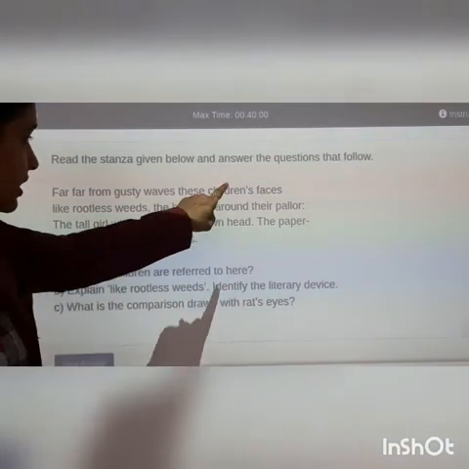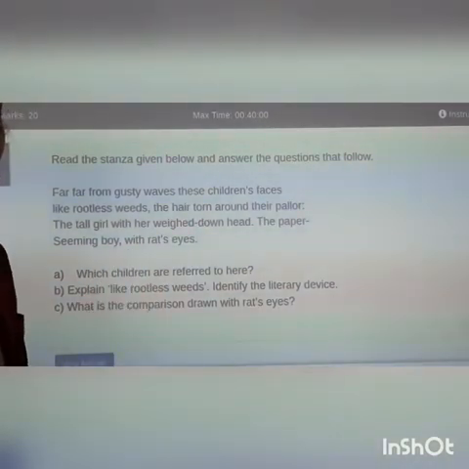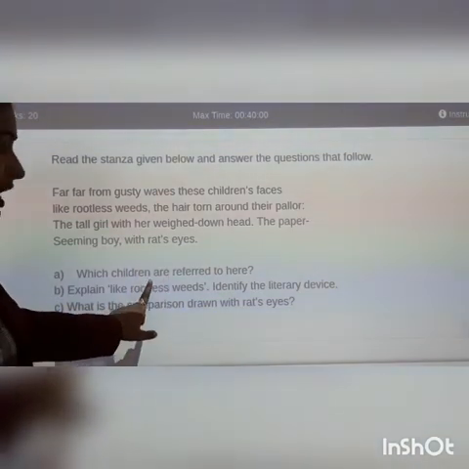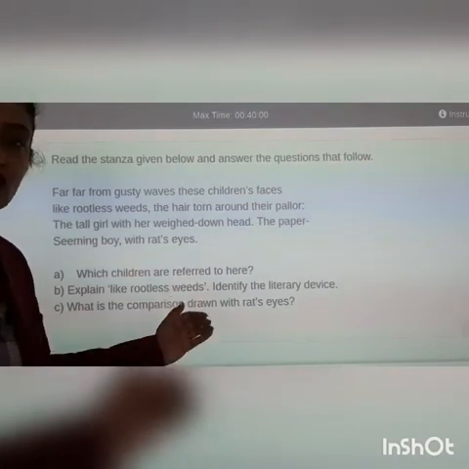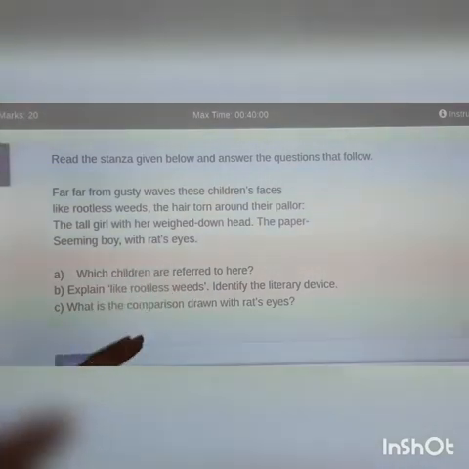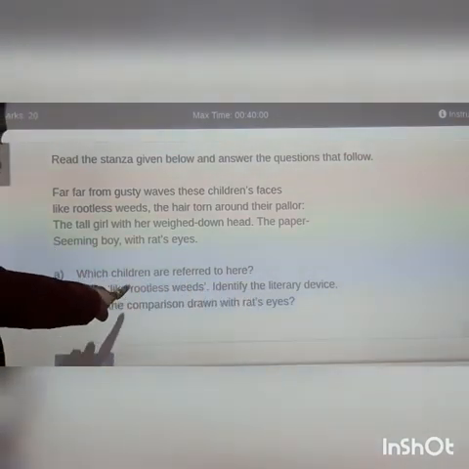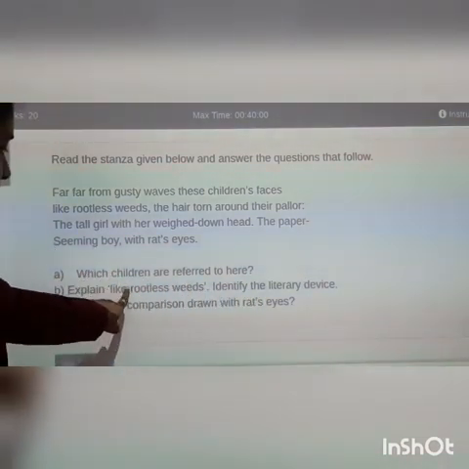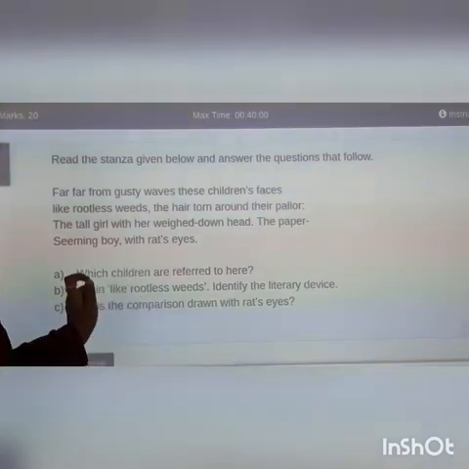The same way, a similarity has been created between the children who live in the slum areas and weeds. Weeds are unwanted plants and these children are unwanted by the society. Literary device, I have already told you, the use of "like" and the similarity created shows that there is simile in this line, right?